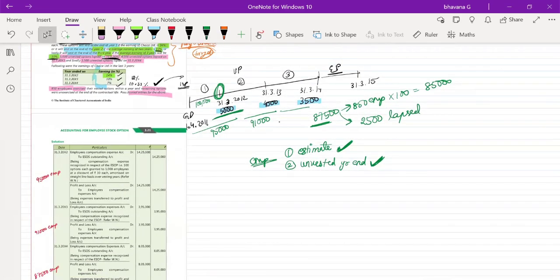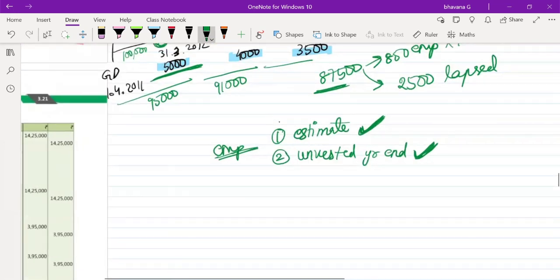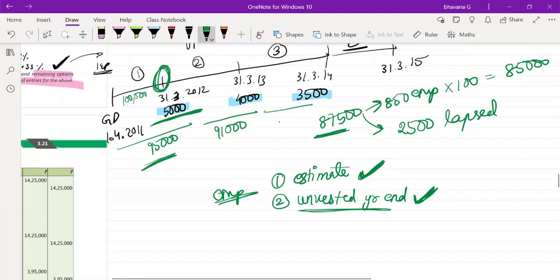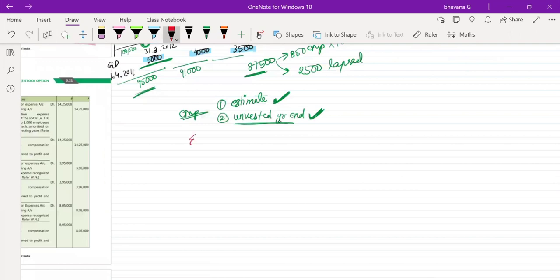Okay, guys, suppose it was given in the question that it is estimated that 5,000 employees would leave the office. The estimate will be told to you as: these 5,000 employees will leave by year end, by year one. In such a case, you will only calculate ECE for 95,000. Or they will tell you that by year end, 5,000 employees have actually unvested their options, meaning they have left the office or whatever the case may be. In such a case also, you will take only 95,000. Okay.